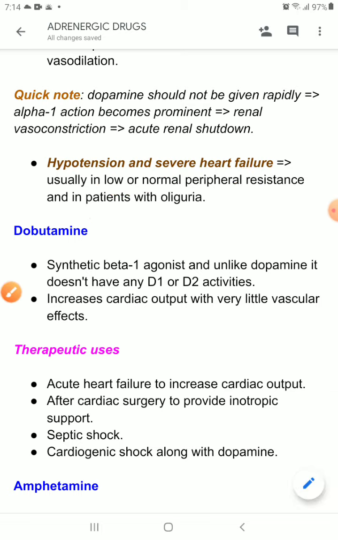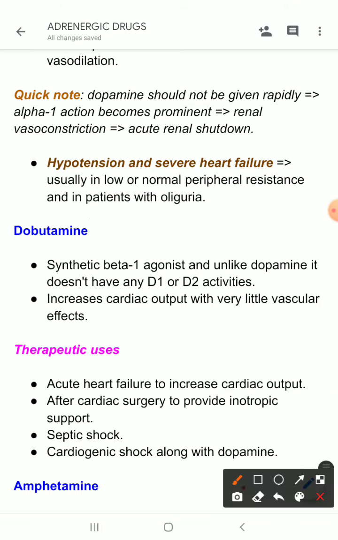And why in patients with oliguria? Because there will be increased renal blood supply, and that will lead to improvement of kidney function. So we use this drug in case of oliguria.